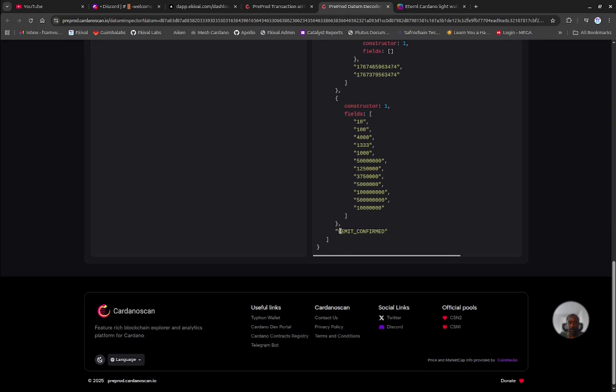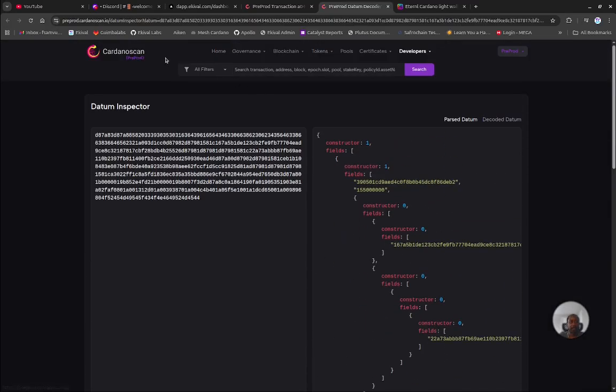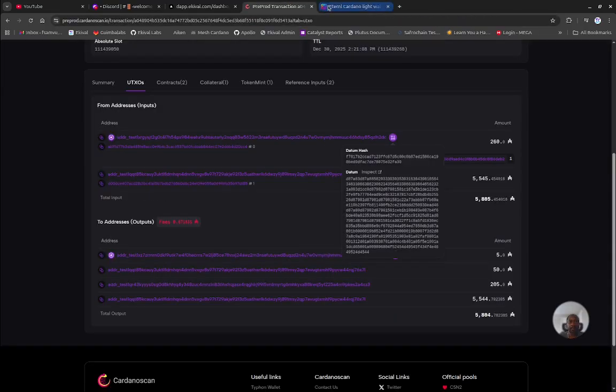Now we have remit confirmed. The remit confirmed means the maker has confirmed that they received their cash. Now the status on chain has been validated, has been updated. Now we can go in